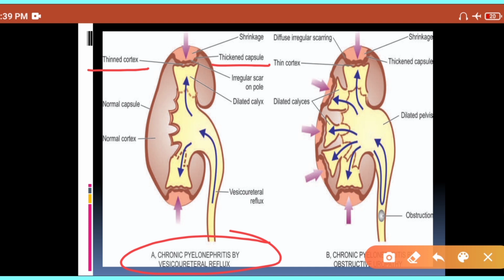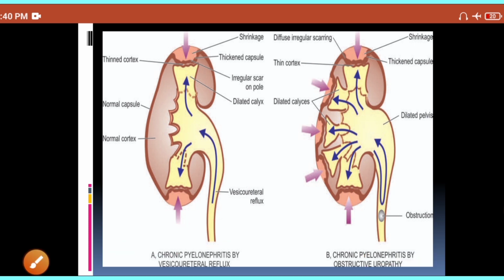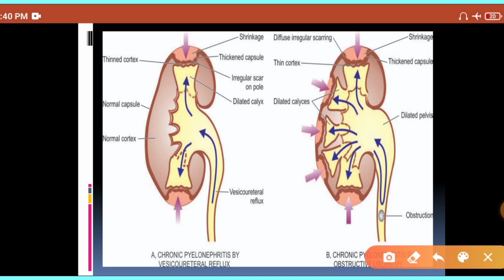And in this particular disease, in vesico-ureteric reflux, the backward pressure of urine is not very high. So the pathology will develop in the upper and lower poles. In the upper and lower poles, you will have a thick capsule, thin cortex and scar. So you will have shrinkage and irregular scars over the upper and lower poles mainly. Alright. And in this disease, your calyces will be dilated and deformed. So you have the dilated calyces.